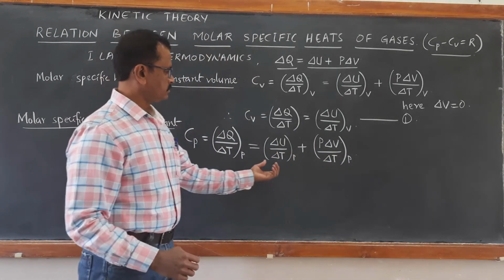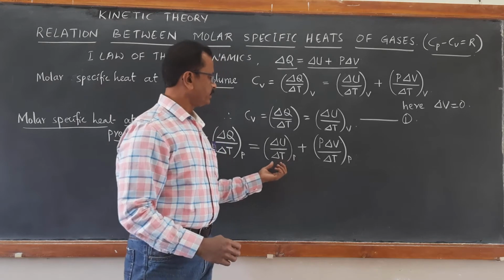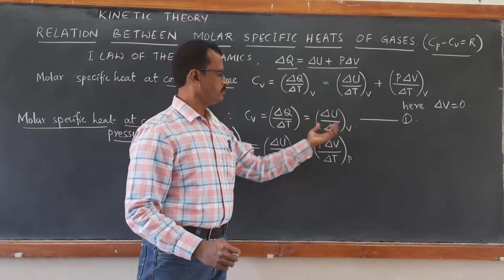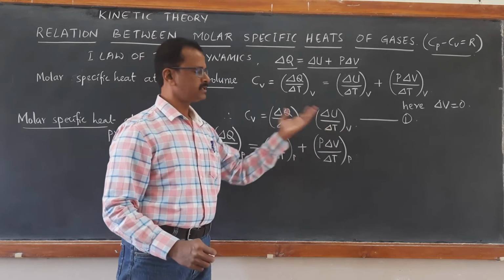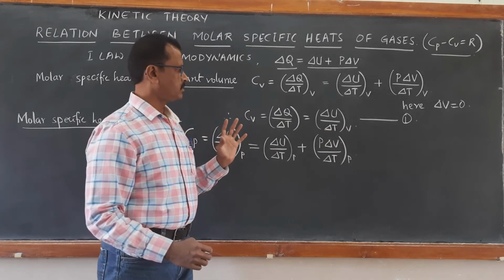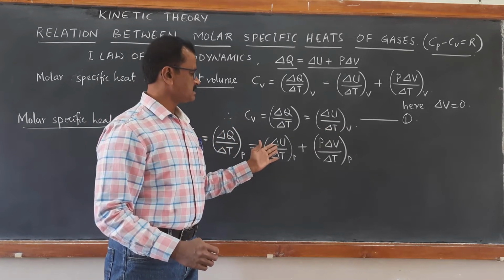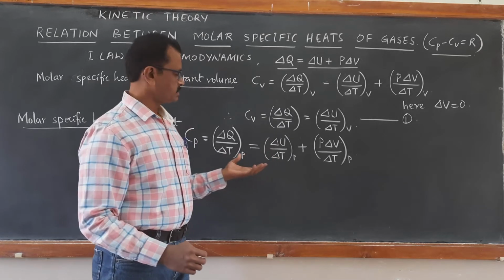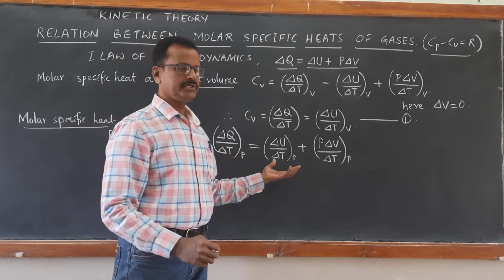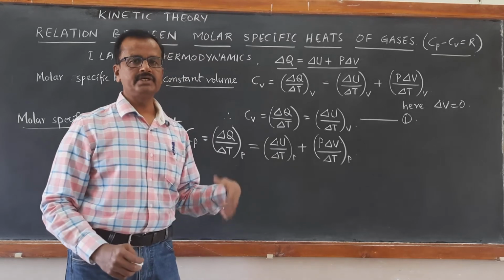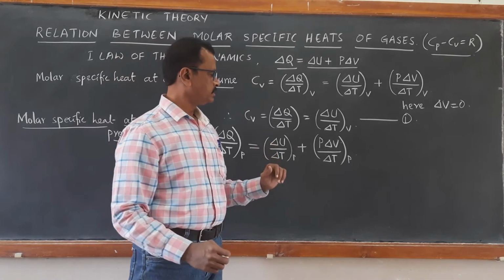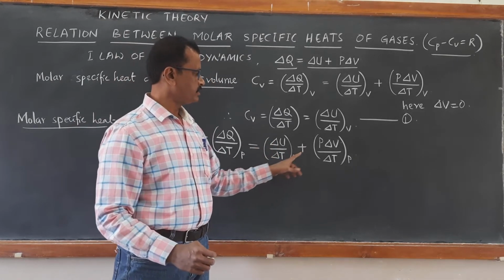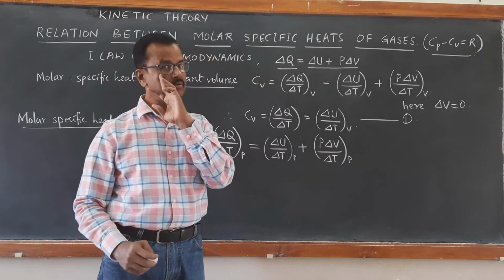First, you see delta U by delta T at constant volume and delta U by delta T at constant pressure are both the same, because they represent the change in internal energy. As we supply heat, there is a change in internal energy. The change in internal energy, delta U, does not depend on pressure or volume.